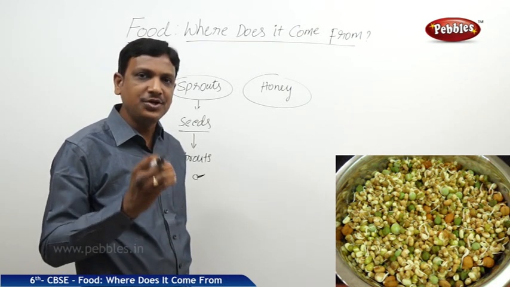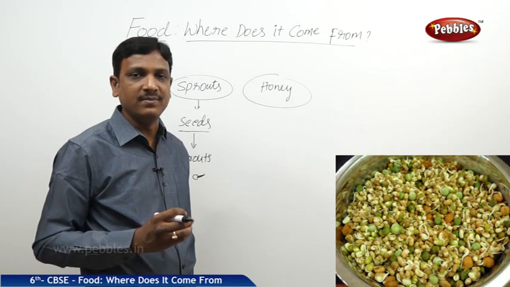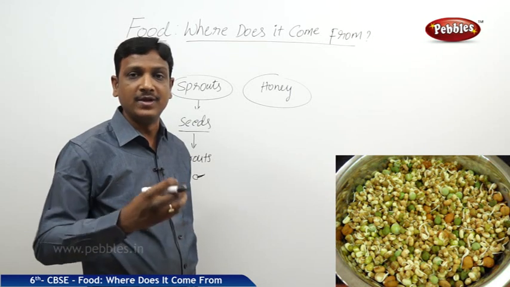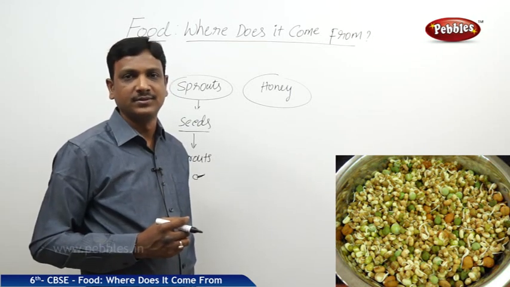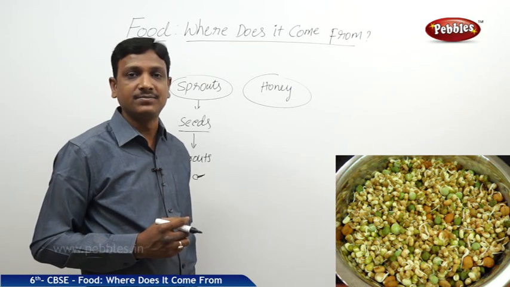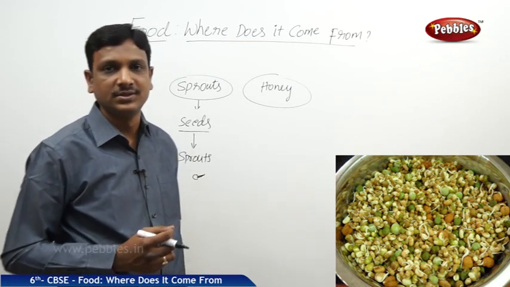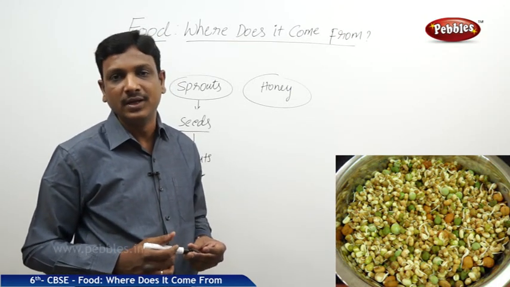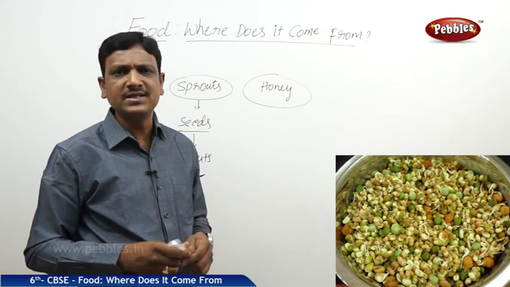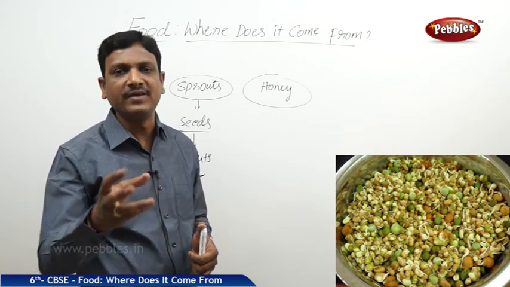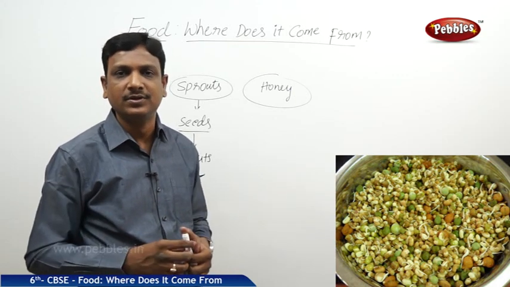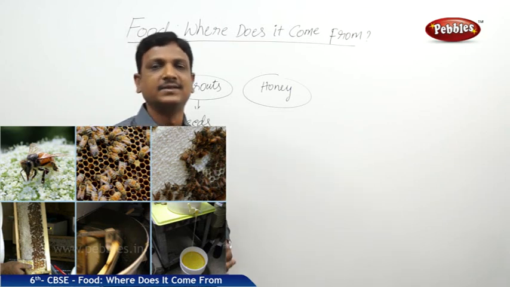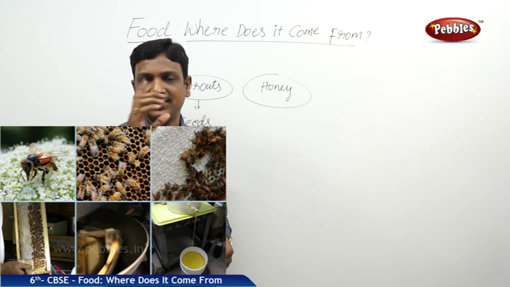The sprouts are very nutritious. You have plenty of amino acids and vitamins in the sprouts that help your body building and good health. They help us a lot, so it is advisable to eat sprouts. So how do you get the sprouts? By soaking the seeds in water. They have very good nutritive value, and you yourself can make it. You don't need a fire, flame or stove. Take some seeds and soak them in water overnight. The next day you will find the sprouts.